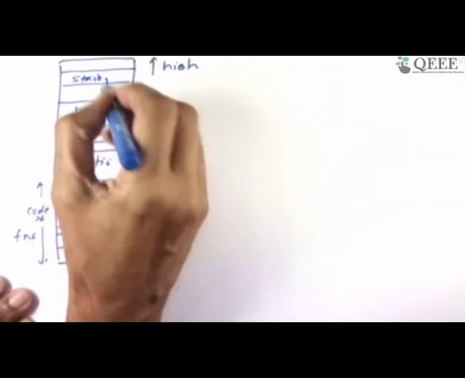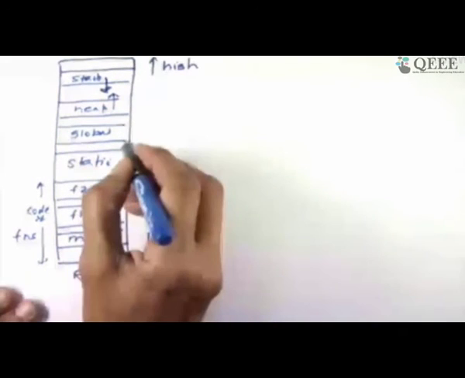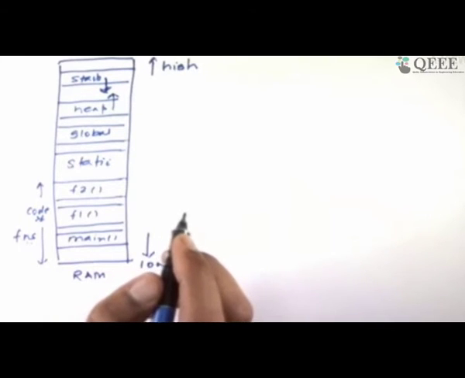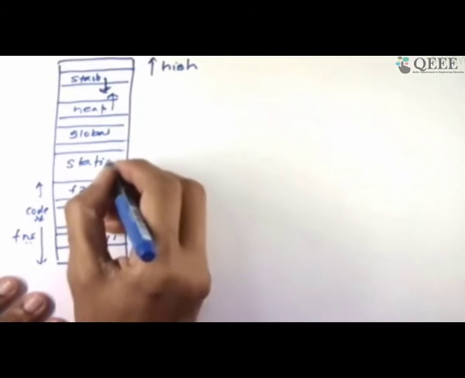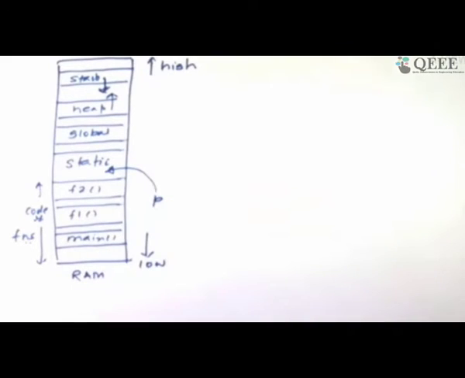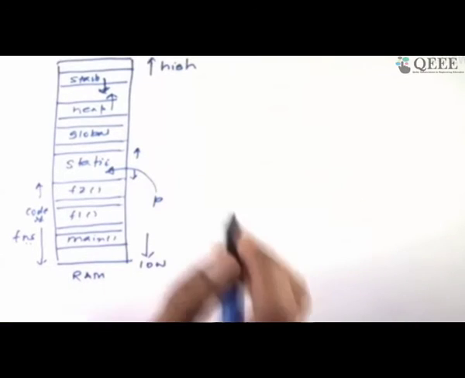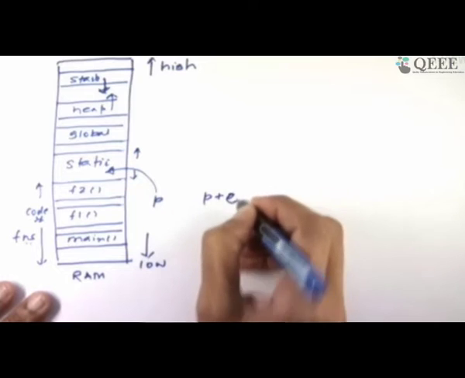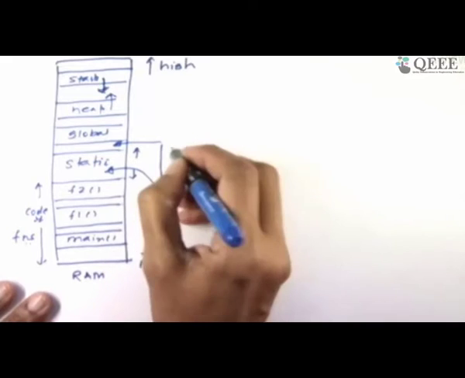So this is the logical picture. If you remember this, probably you would know where and why a particular problem has happened, typically with pointers. Now, assume that you have a pointer P to the static area. This P can look at any address in this range. But if you take P and do some increment with P, and this produces a memory reference here, then this is a segmentation fault.